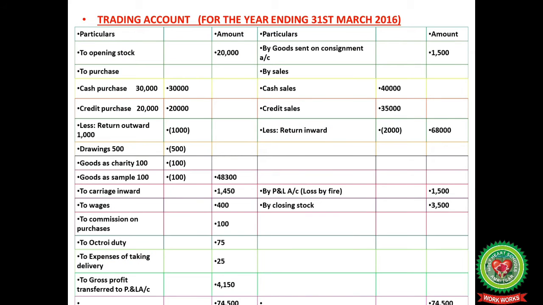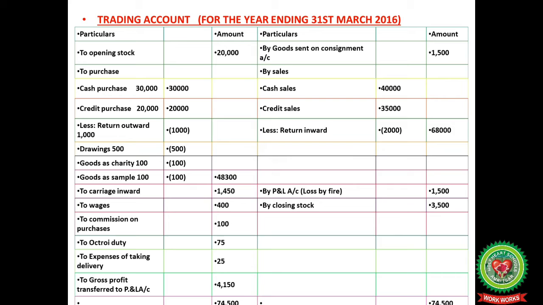When we make a trading account of the same, you can see that first of all we take the column of particulars, then the amount, then again particulars and amount. One is for the debit side and another is for the credit side. First of all, opening stock is recorded, then purchases: cash purchases plus credit purchases less return outward.